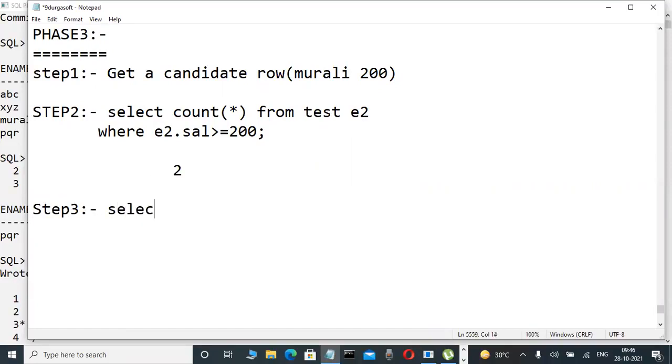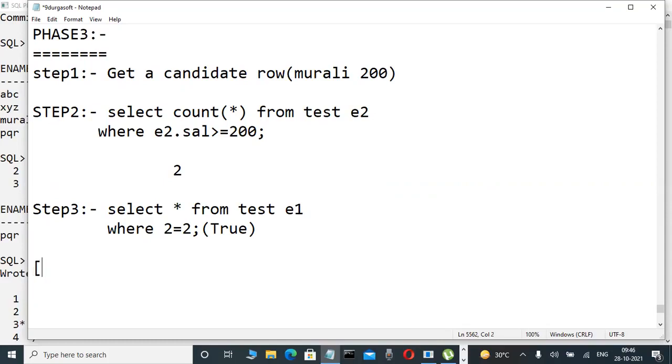That's why, select star from the test table with alias name where now 2 is equal to which one? 2. Very good. Whenever 2 is equal to 2, is it true or false? Very good, true. The where condition is true in this case. Whenever the where condition is true, then only that record is written into the result.